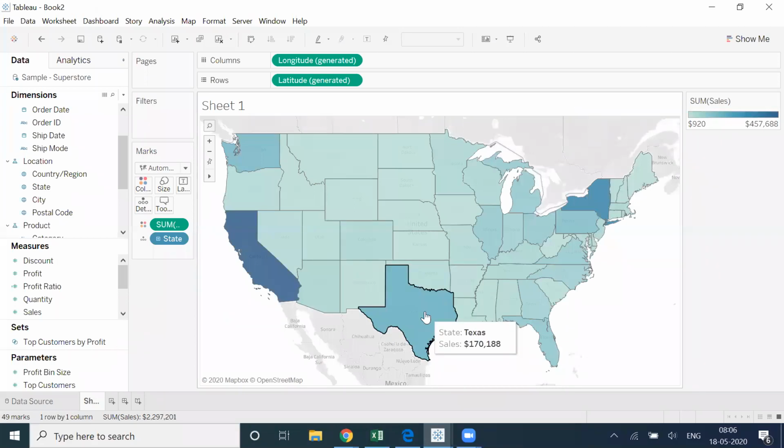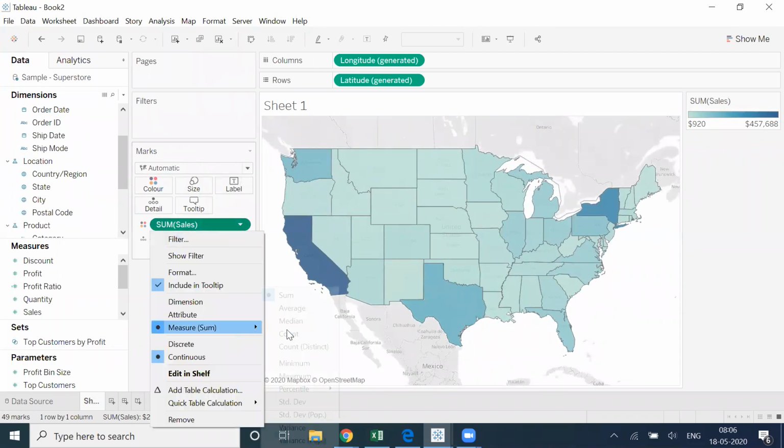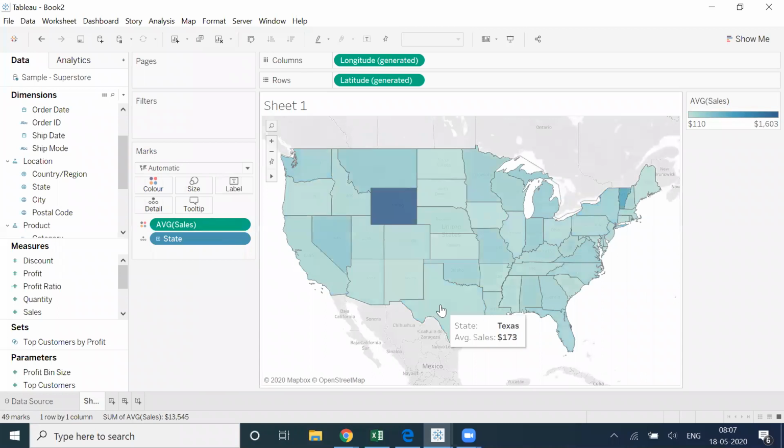So what I'm looking for is first of all the average sales. As of now it is showing average sales, nothing else. So if I hover over here, what will I get? I'm getting 131. Why am I getting 131?